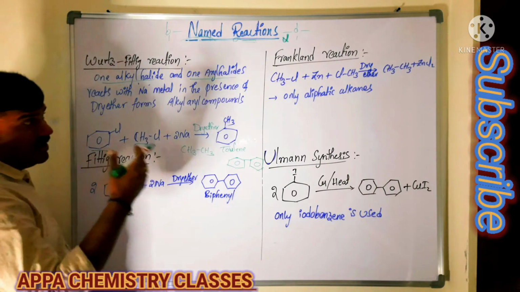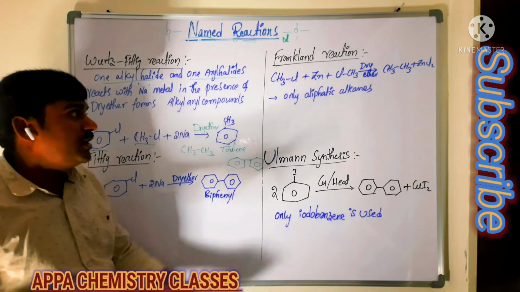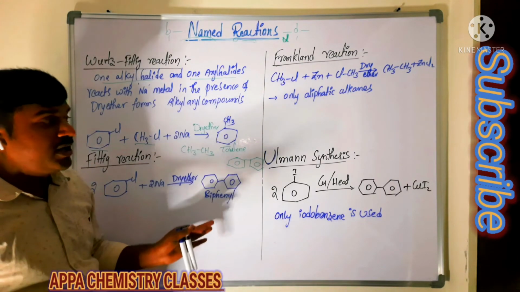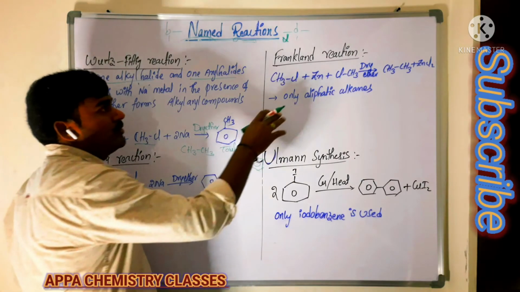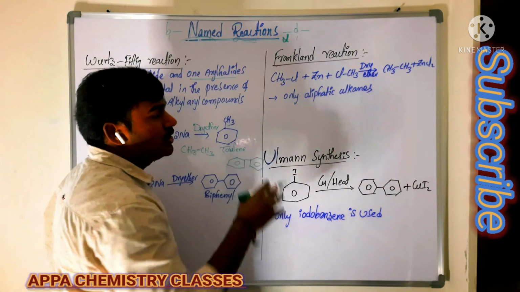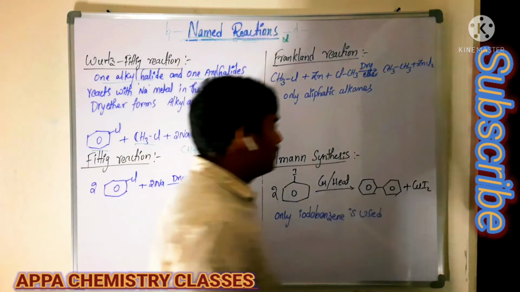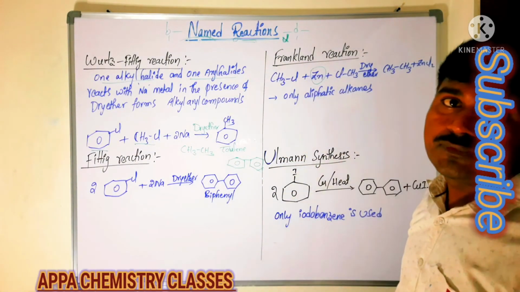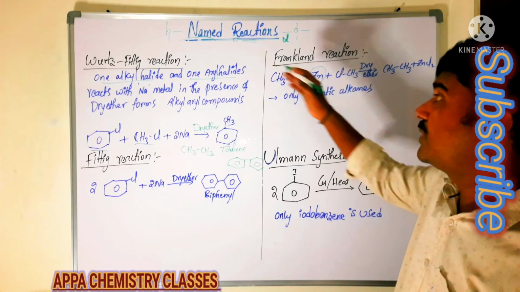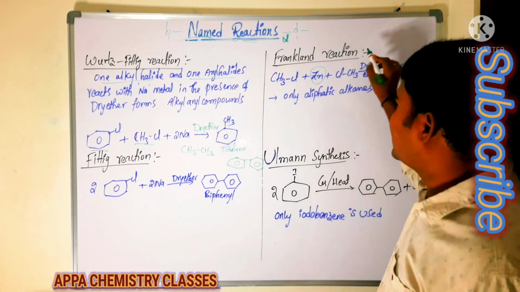Now under the same category as the Wurtz reaction, we have 2 more reactions: the Franklin reaction and the Ullmann synthesis. Now you see the Franklin reaction and the Wurtz reaction, what is the difference here? In place of sodium metal, we are using zinc metal. That is the only difference.